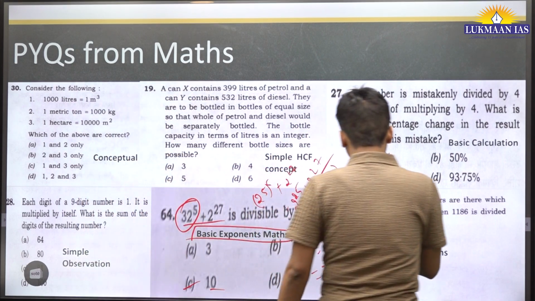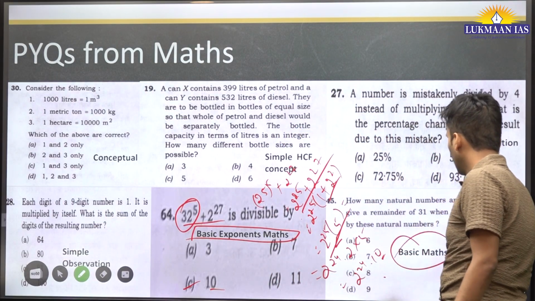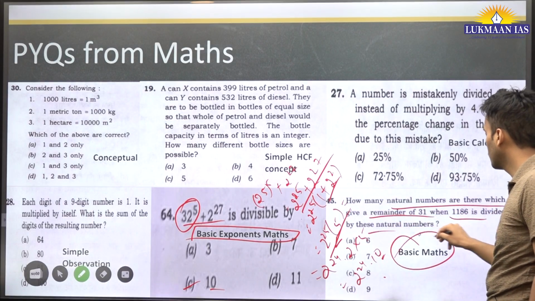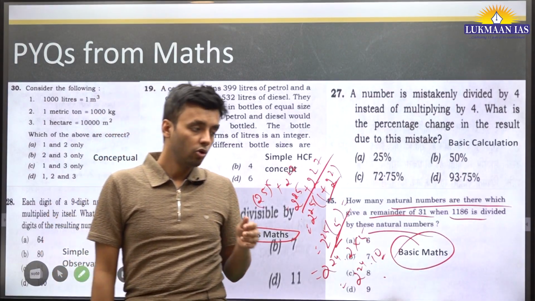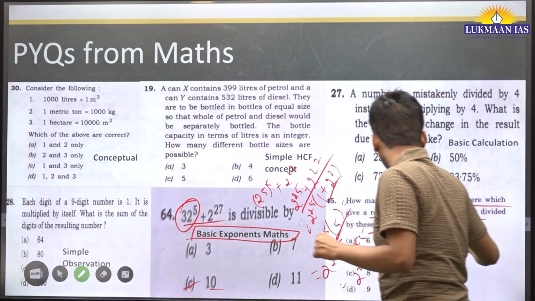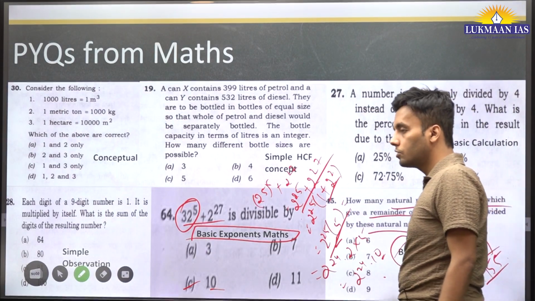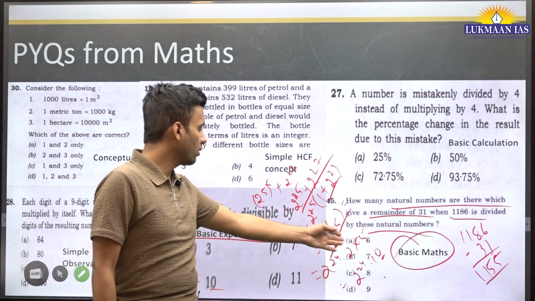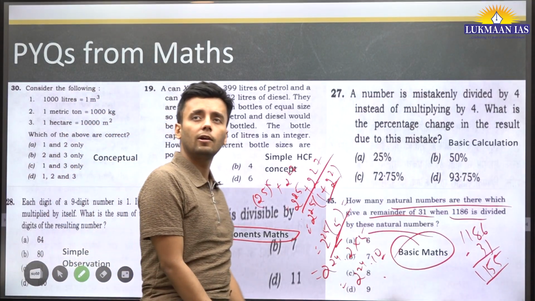And finally, let's see this one. This is also basic maths. How many natural numbers are there which give a remainder of 31 when 1186 is divided by them? So the remainder of 31 is being given. So for the number to be divided completely, we need to subtract 31 from 1186. That's 1155. So we need to see how many numbers divide this. Okay, and whatever the value should be the answer of this. And it should be more than 31. The value should be more than 31.